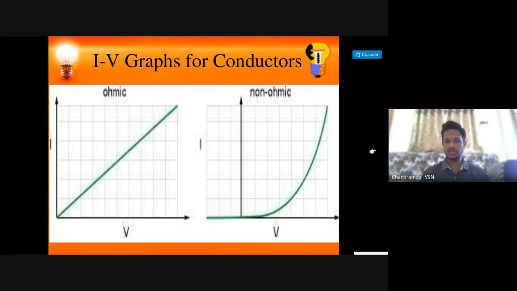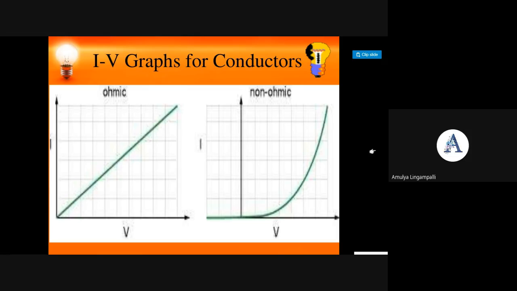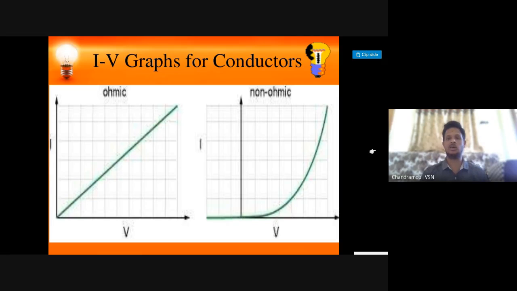Ohmic conductors are the conductors which obey Ohm's law. When we plot a graph between V and I, we'll get a straight line. And non-ohmic conductors are conductors which do not obey Ohm's law. Examples: semiconductors, silicon and germanium. LEDs also come under non-ohmic because LEDs are made up of semiconductors.